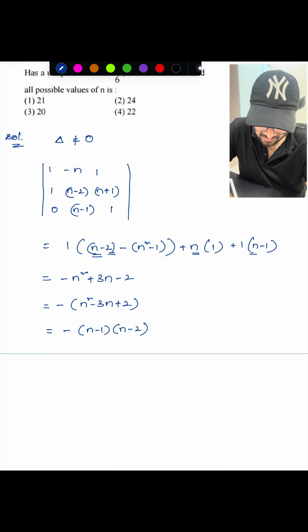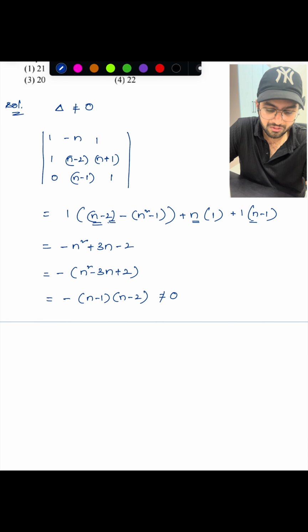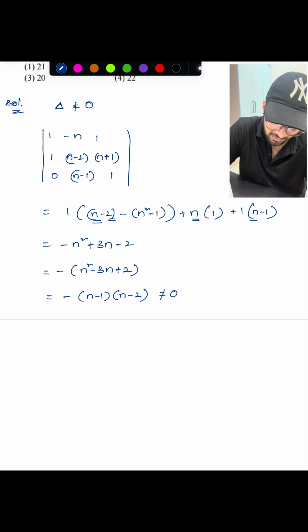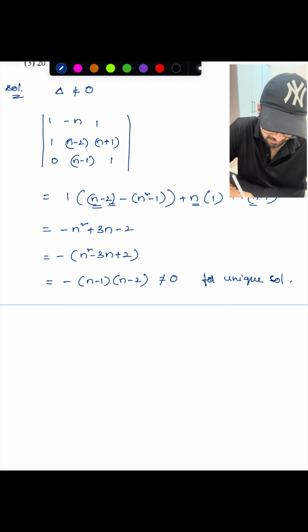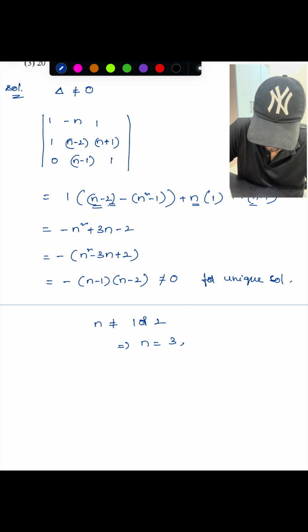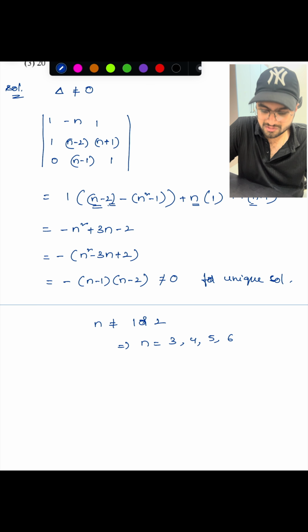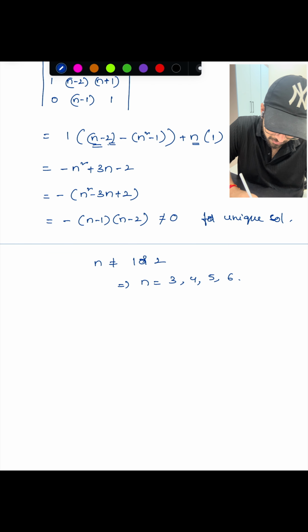If this is 0, then there will not be a unique solution. So this should not be 0 for a unique solution, right? For a unique solution, delta should not be equal to 0. Now that means n should not be equal to 1 or 2. So that means n should be equal to 3, 4, 5, 6. These are the possible values of the die roll, right? So now what is the probability here?